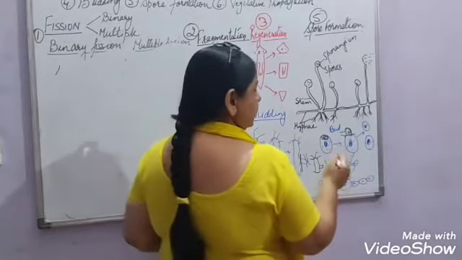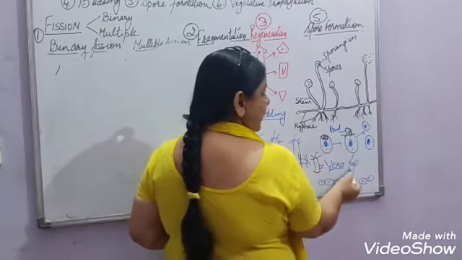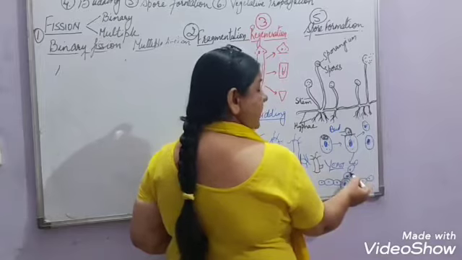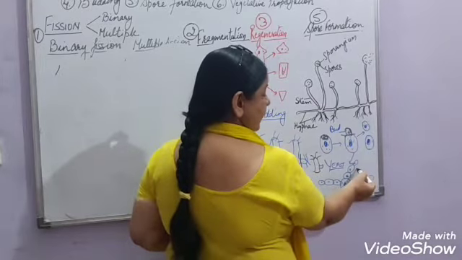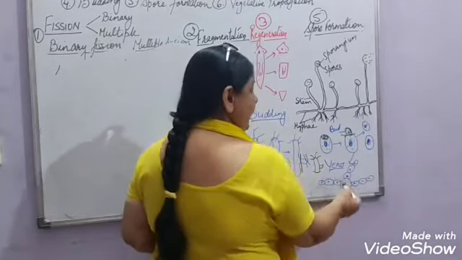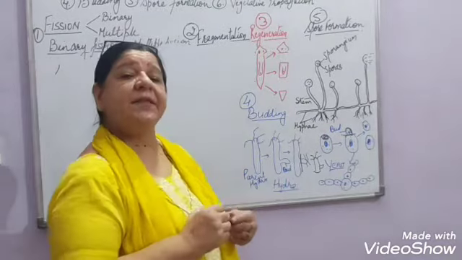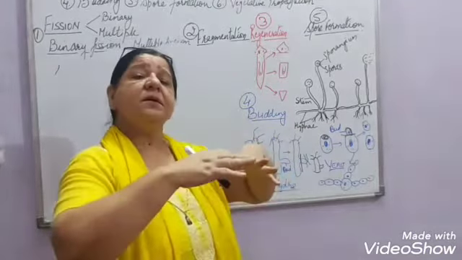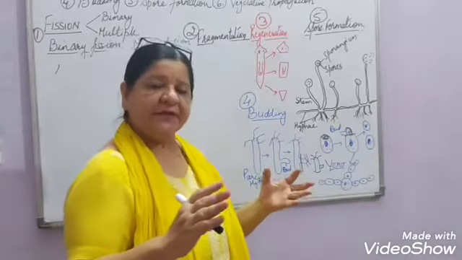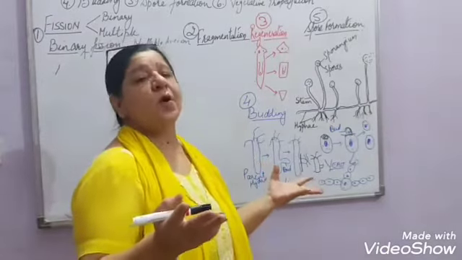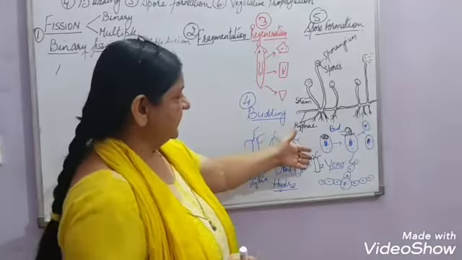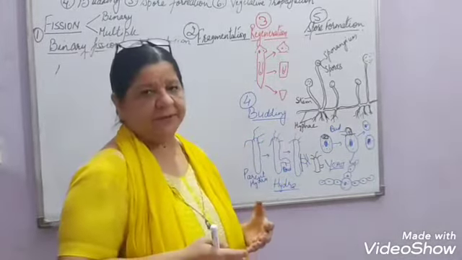This is one way. Otherwise, sometimes this bud will not detach itself, but will develop another bud. This will then mature and develop another bud on it. From one yeast cell, from many parts, new buds will start growing, and they will keep on accumulating, and then a stage will come when all these buds detach themselves from the parent and grow as new individuals. So this is how bud formation takes place, right?